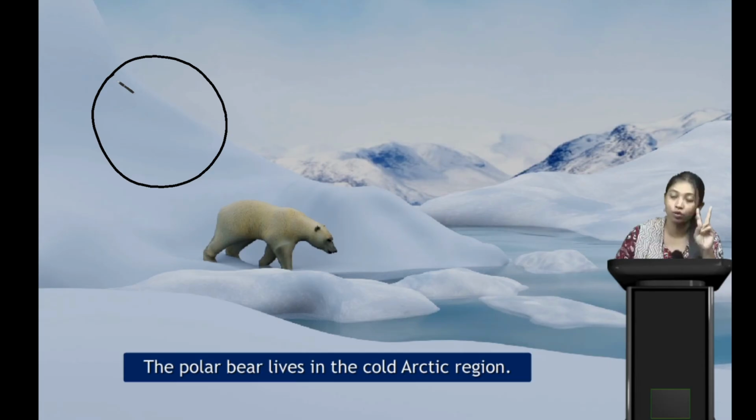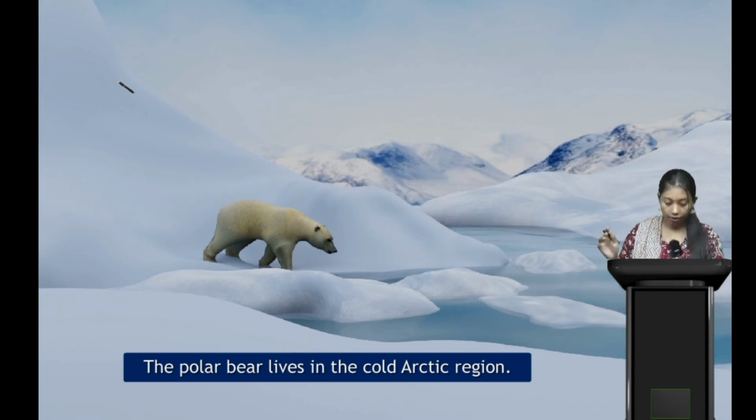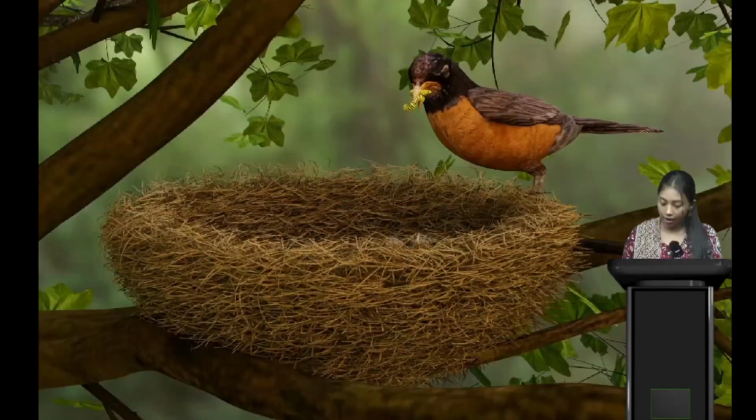On Earth we have two poles. One is the North Pole and the other is the South Pole. One pole is known as the Arctic and the other is known as the Antarctic. It says the polar bear lives in the cold Arctic region.